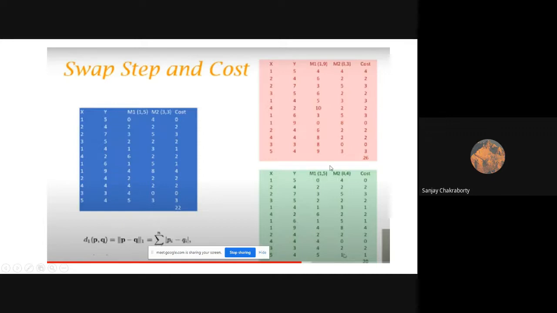Our next two points will be these two points. So in this way we will iterate until we get the least cost, replacing all the points one after another. Did you understand what to do in K-medoids? Understood?